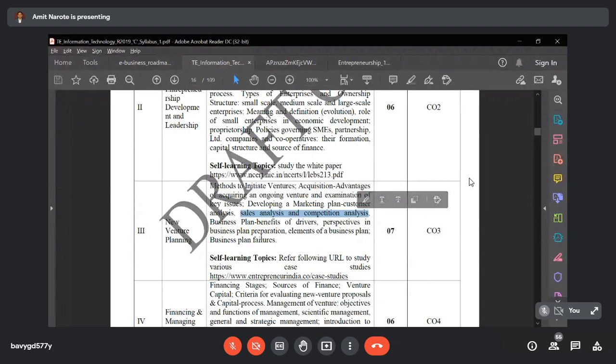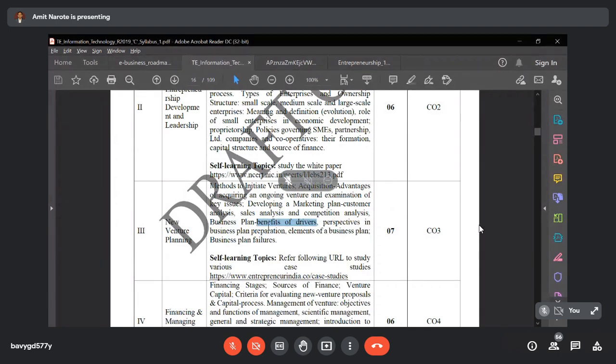Then next is business plan and benefits of drivers. What are the business plans to tackle the risk of the business or the risk of the venture, and what are the benefits of the drivers? What are the benefits of the drivers in the sense, what are the activities or action plan you perform to drive or to motivate your business? So what are the actions or plan that you have?